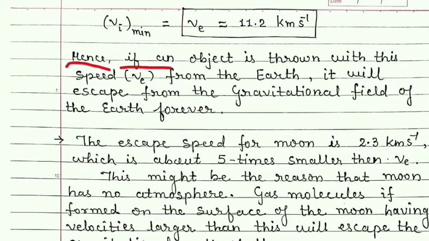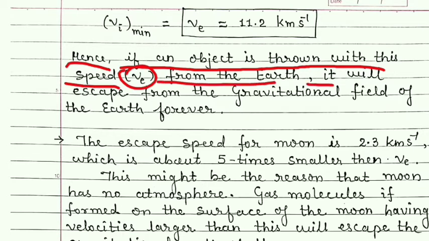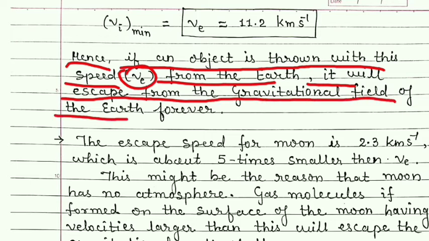Hence, if an object is thrown with this speed v_e from the earth, it will escape from the gravitational field of the earth forever.